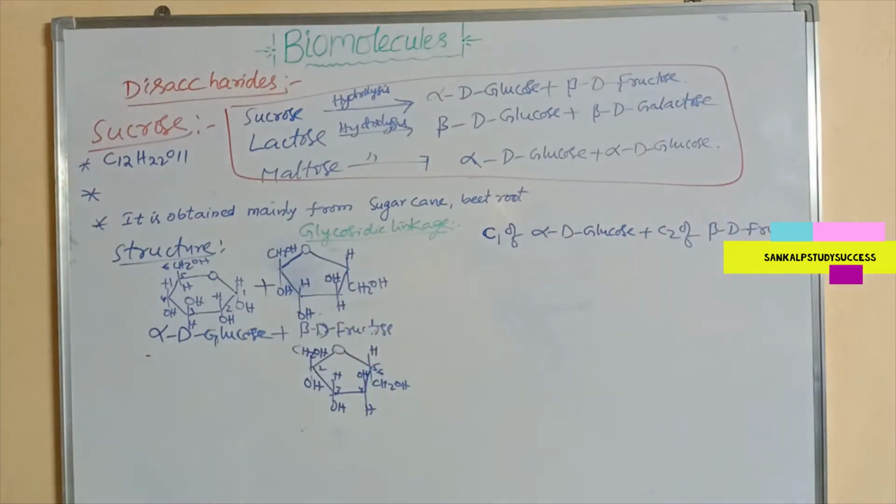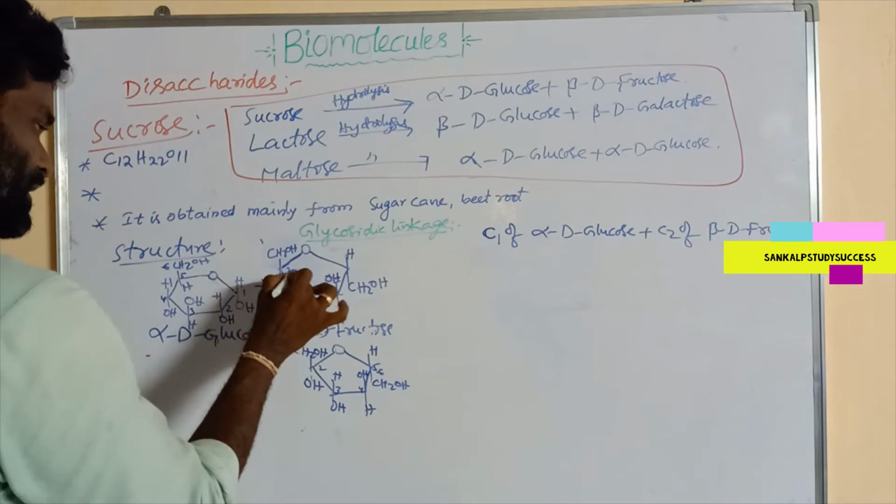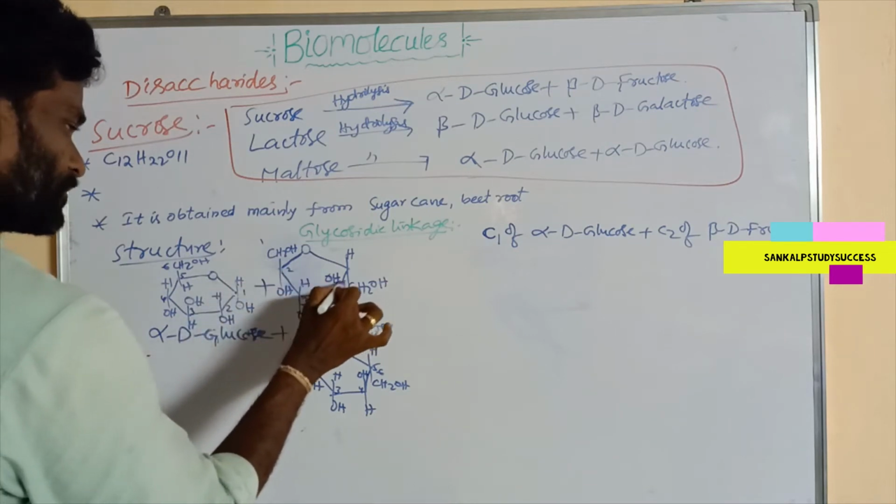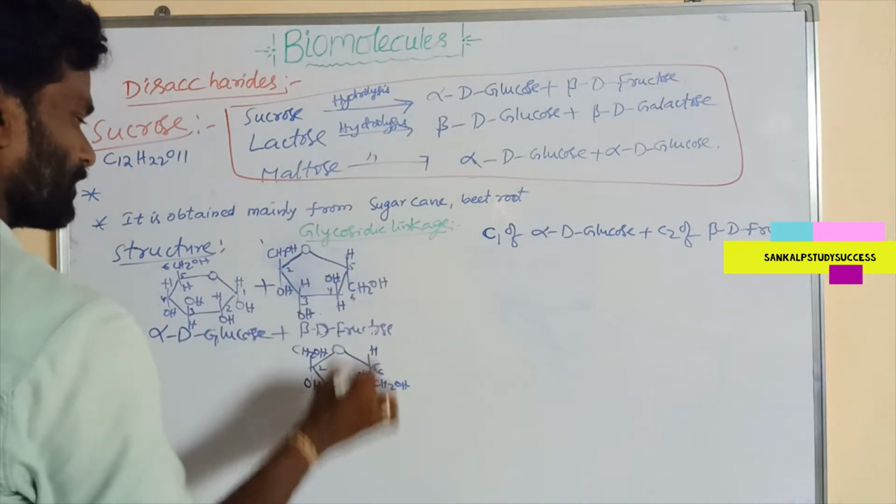So this is the first carbon, second, third, fourth, fifth, and this is the sixth carbon, right?